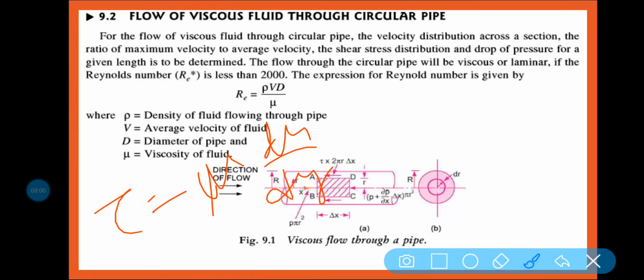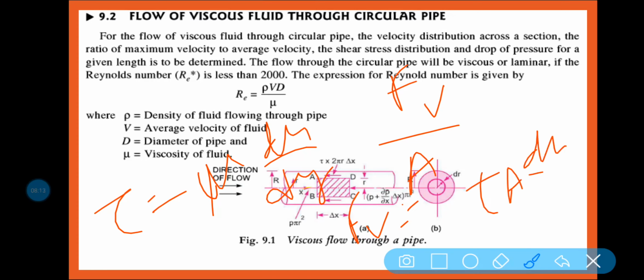This tau is the shear stress due to viscosity, and it can be written as shear force by area. So the viscous force is equal to tau into A, into du by dy. Clear? So this is all about the viscous force.